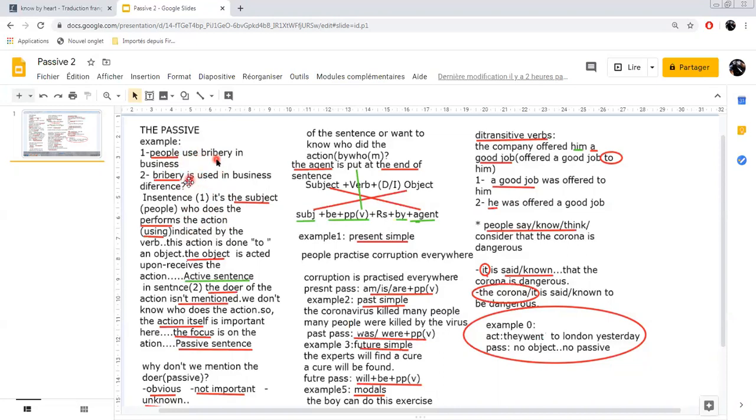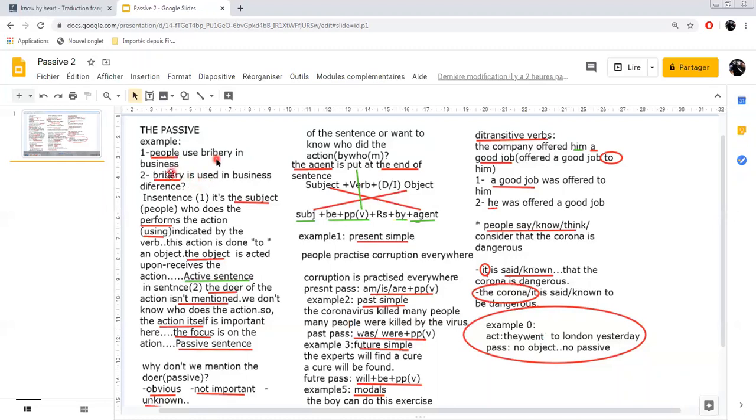But in sentence number two, I am saying bribery is used in business. So I don't mention the doer of the action here. All the focus is on the action itself. The doer is not important for me.